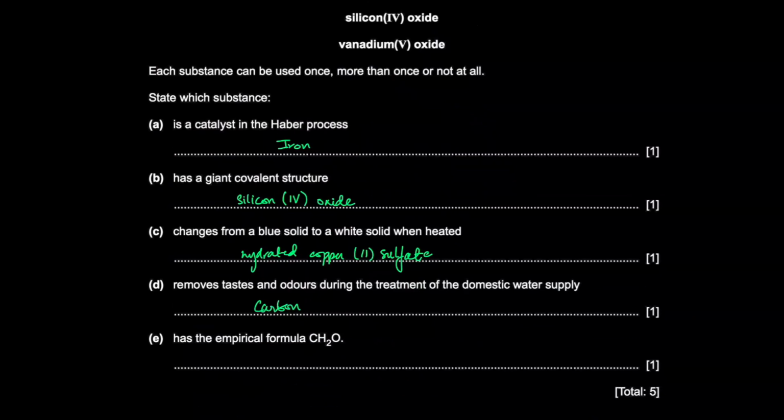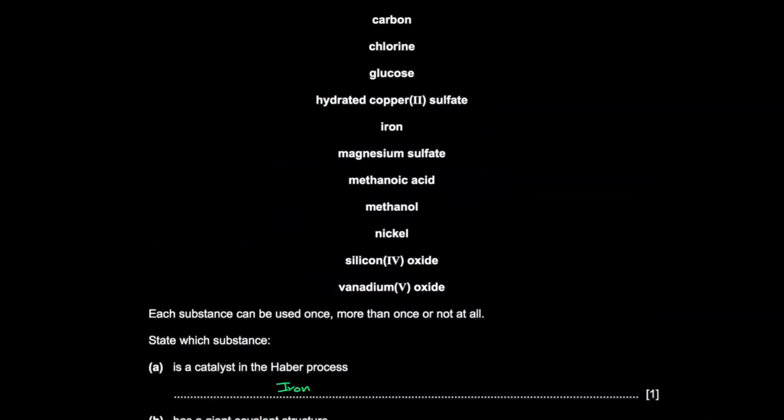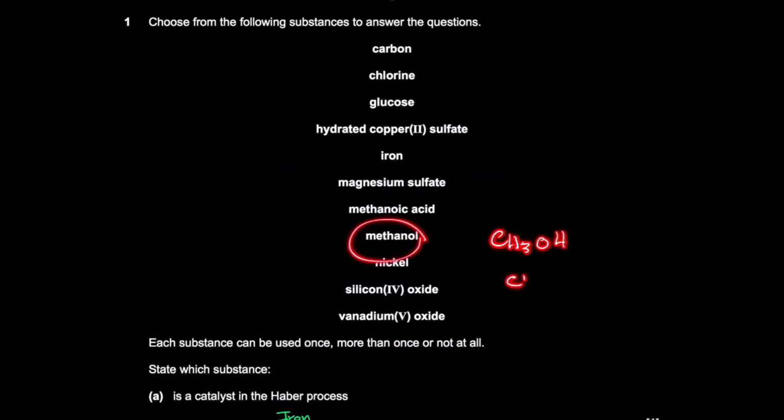Has the empirical formula CH2O. So we're looking at an organic compound, right? Methanol is CH3OH. So the empirical formula is CH4O, right? The molecular formula and the empirical formula is CH4O. So it's not methanol.